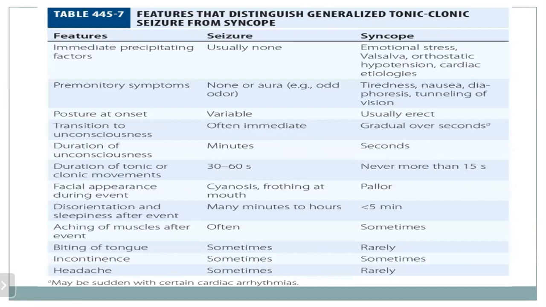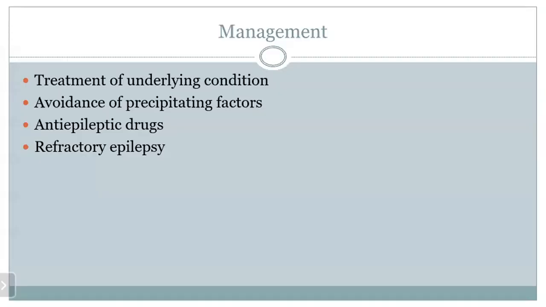Biting of the tongue is sometimes present in seizures, whereas it is rarely present in syncope. And urinary incontinence is sometimes present in seizure, and in syncope also, the urinary incontinence might be present. And talking about the management, it includes the treatment of the underlying condition, avoidance of the precipitating factors, anti-epileptic drugs, and the management of refractory epilepsy.